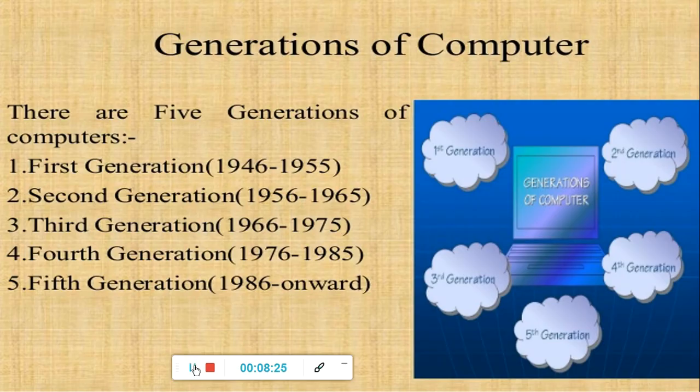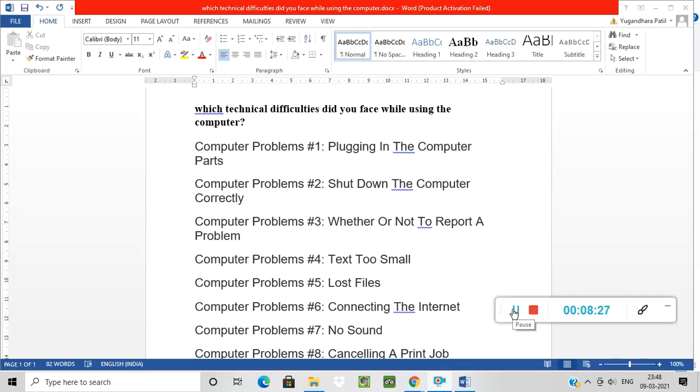Next question is, which technical difficulties did you face while using computers? I typed some technical difficulties here. First is computer problems. The first problem is plugging in the computer parts.